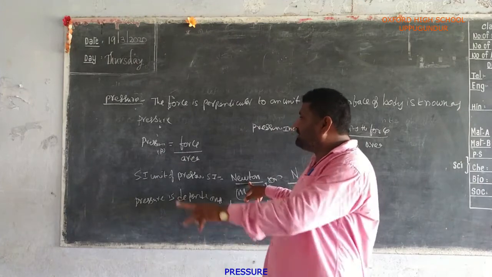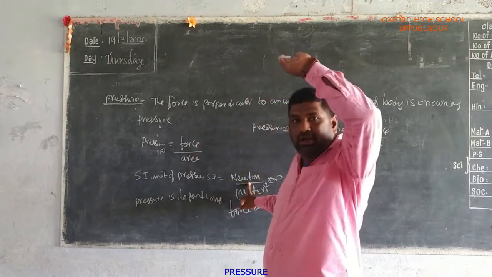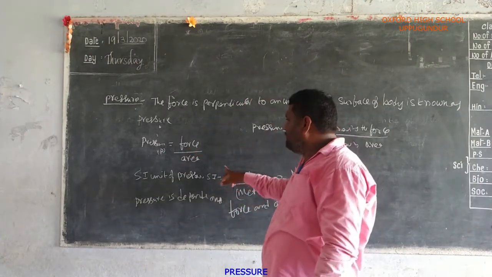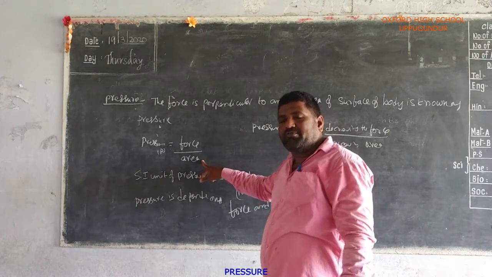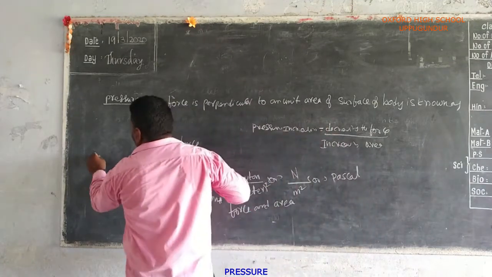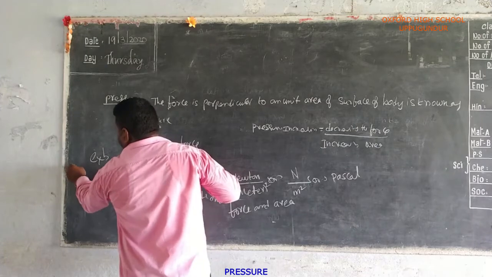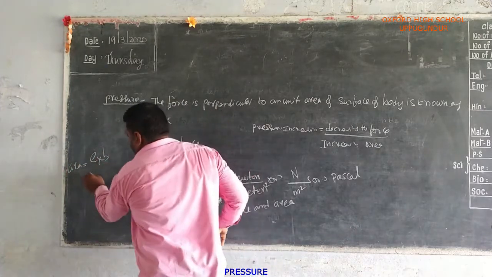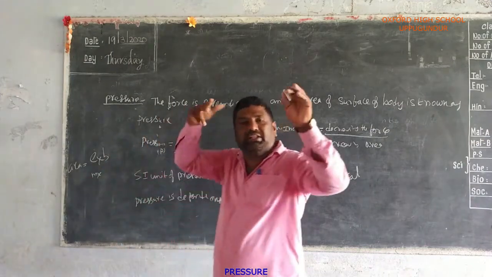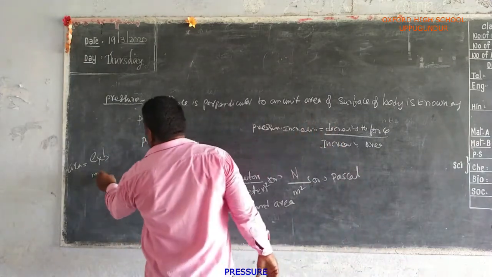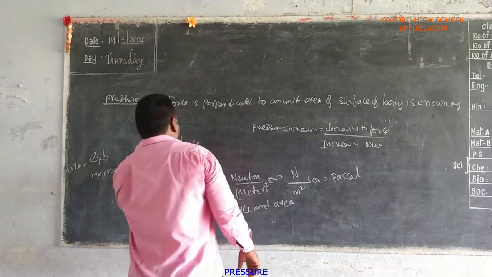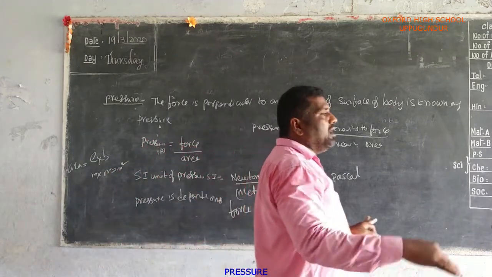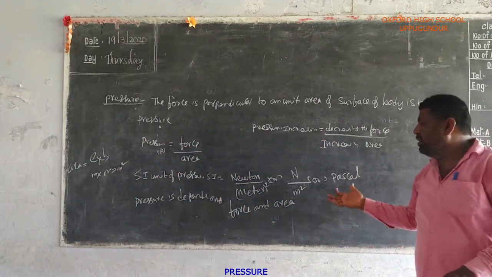Here Newton is the SI unit of force, which we already discussed in previous classes. Area is length into breadth. We measure length in meters and breadth also in meters, so meter into meter is meter square. Our other unit is Pascal.